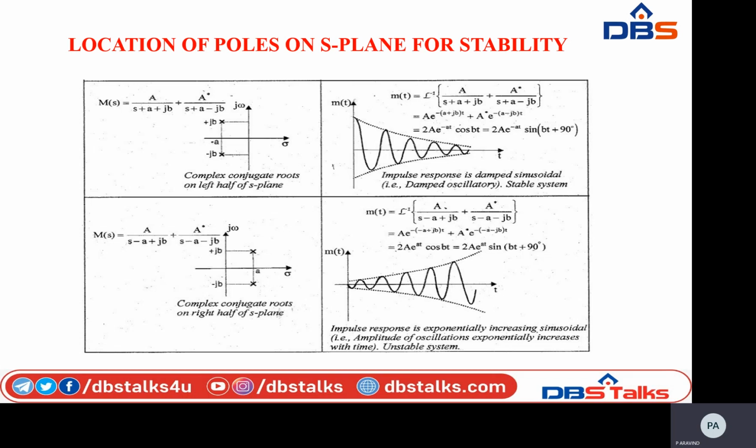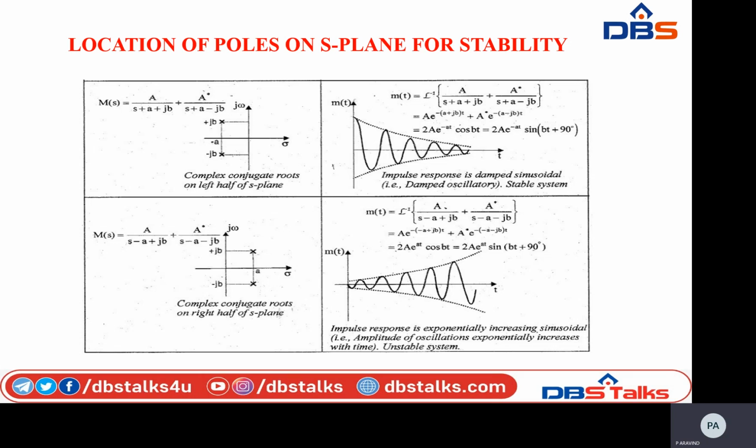Coming to the next one, here transfer function M of s equal to a divided by s minus a plus jb, plus a star divided by s minus a minus jb. For this transfer function, my roots are also complex conjugate roots. The complex conjugate roots on the s plane are present on the right half plane.